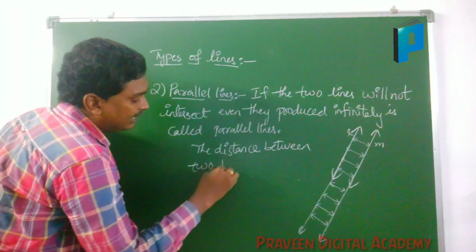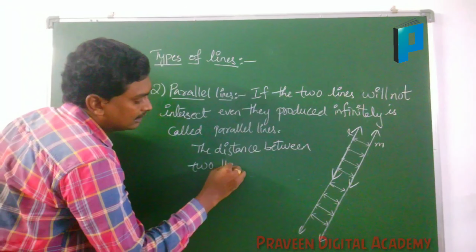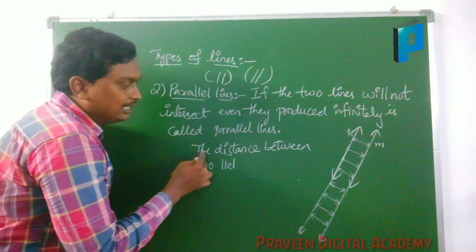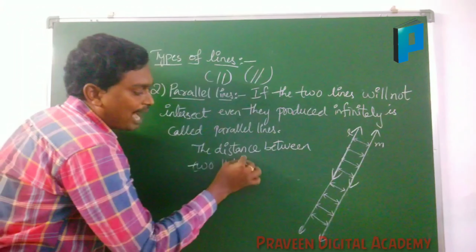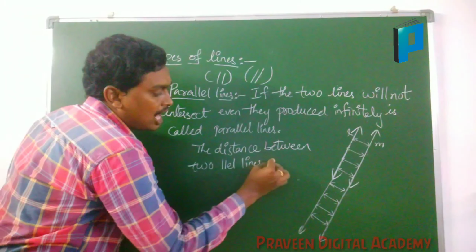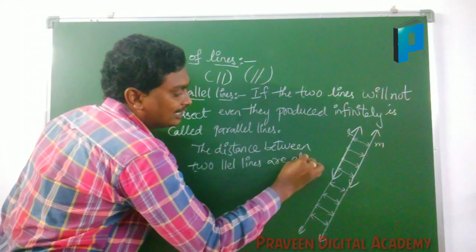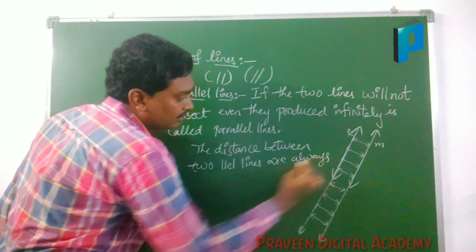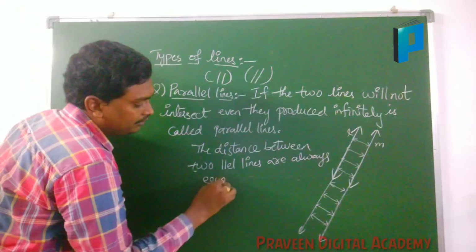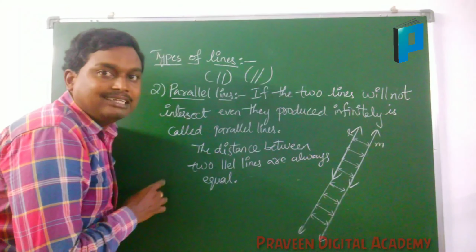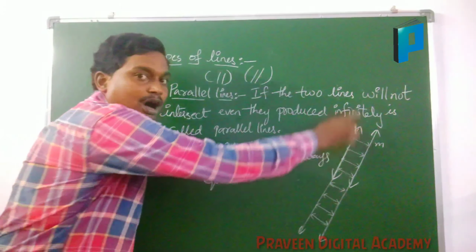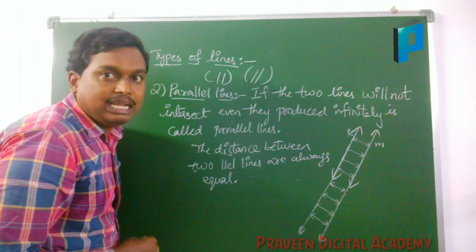This is a symbol of parallel. If we draw two lines with equal distance, we will call them parallel lines. The distance between two parallel lines is always equal. Parallel lines never meet if you produce them infinitely.